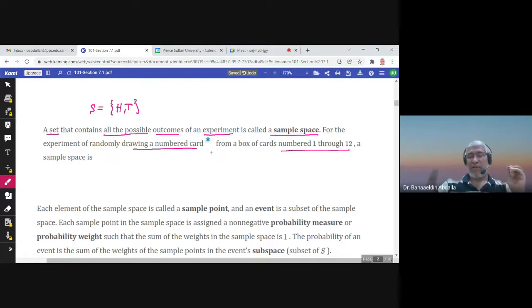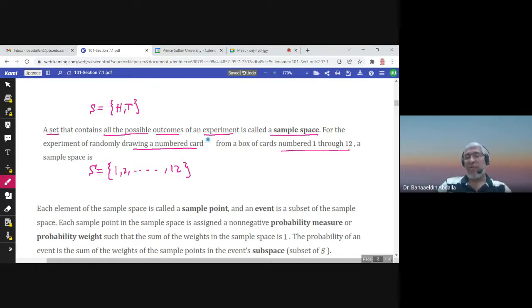Draw a card and notice the number on that card. This is the experiment. What is the sample space of this experiment? Well, if you notice the number on the card, there are 12 cards, so there are numbers from 1 up to 12. So this is the sample space in this case.